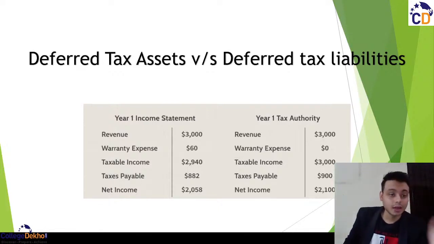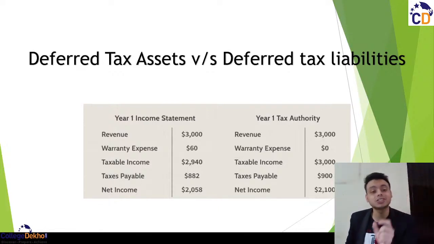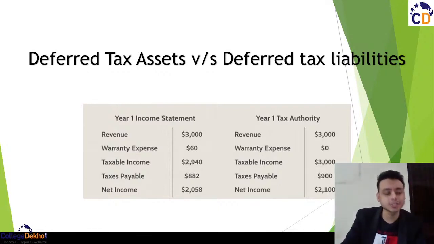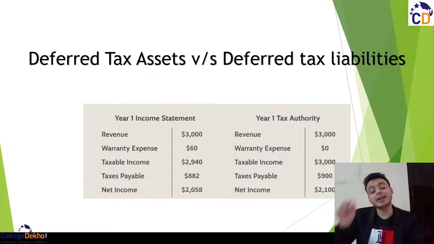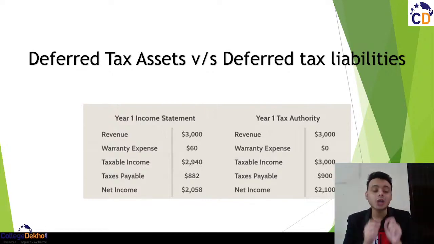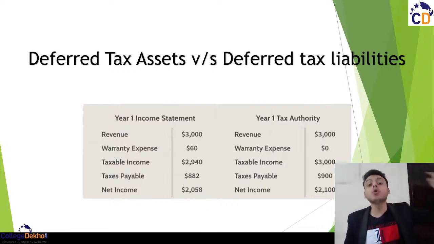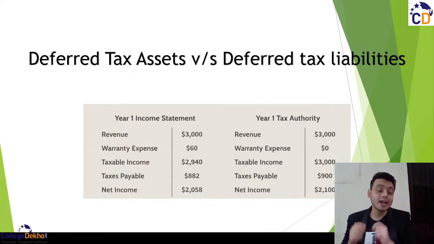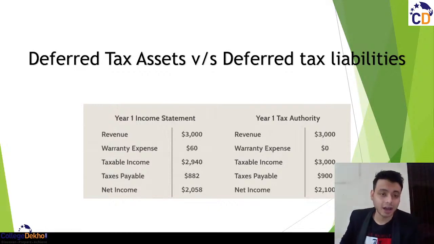Something is being deferred. Now what is being deferred? As the name suggests, deferred tax. It means it is something related to the purpose of taxation, right? Either you have paid taxes in advance, first case, or you have paid less amount of taxes or there are some outstanding taxes. Again, first case, either you have paid some advance taxes or more amount of taxes, and in the second case, you have paid less amount of taxes or no taxes. That is outstanding in some case, right?